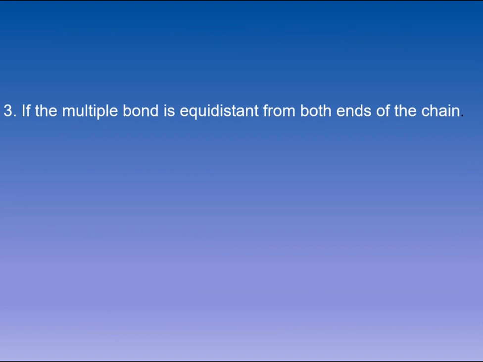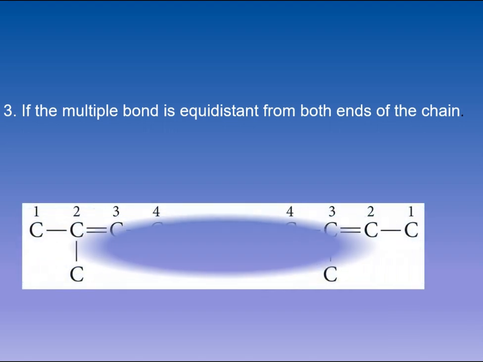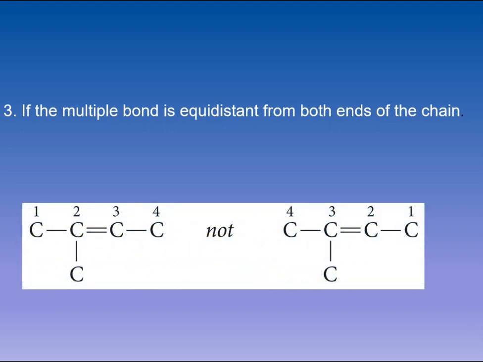The next rule is, if you have multiple bonds in between the chain and it is equidistant from both ends of the chain, meaning it is at equal distance from both sides, in that case which numbering are you going to choose? You can see this compound. If we see the continuous chain holding a double bond, we can start numbering from this side, and it is going to give the double bond number 2, and if I start numbering from this side, even then number 2 will be given to the carbon atom holding the double bond.